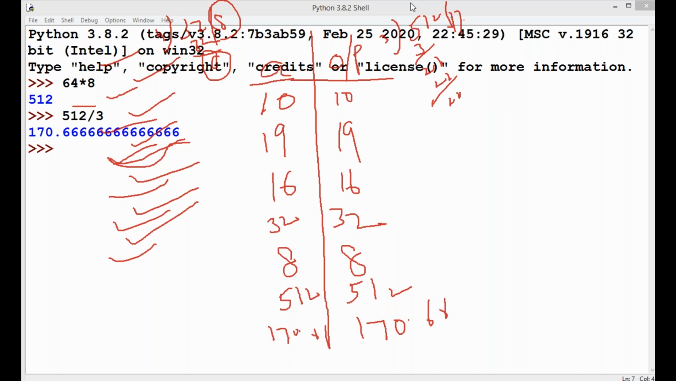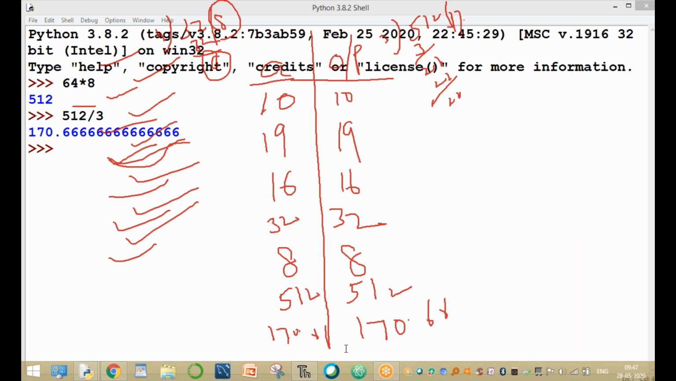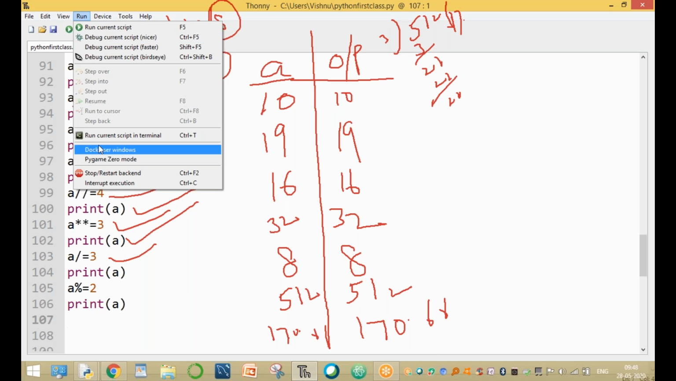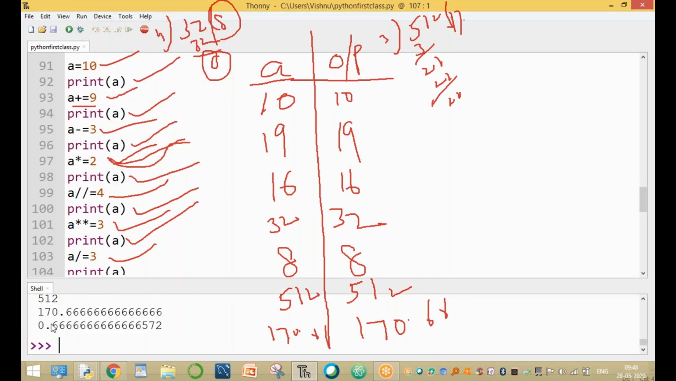And the next statement is the percent operator to find the remainder value. What is the remainder value of this one? Okay, now run this module. Clear. Run the current script. These are the values. Okay, 10 value clear, 19 value, 16 value, 32 value, 8 value, 512 value, 170.66, and the remainder value is only 0.666. That is the remainder value of the 170.66 value.